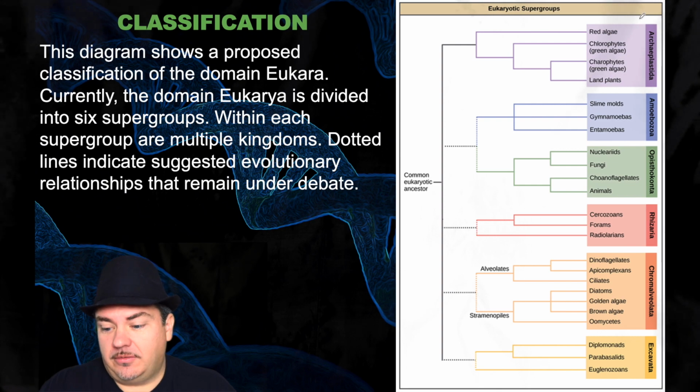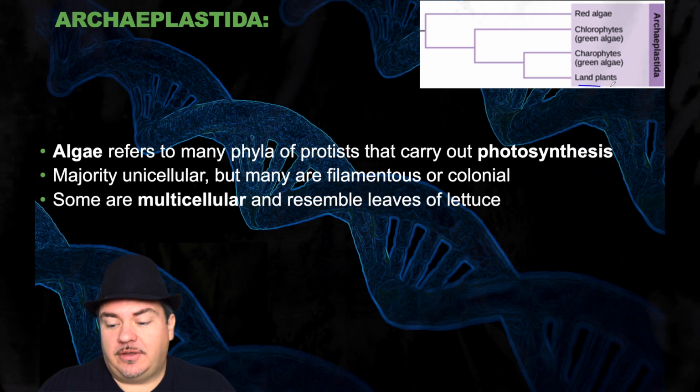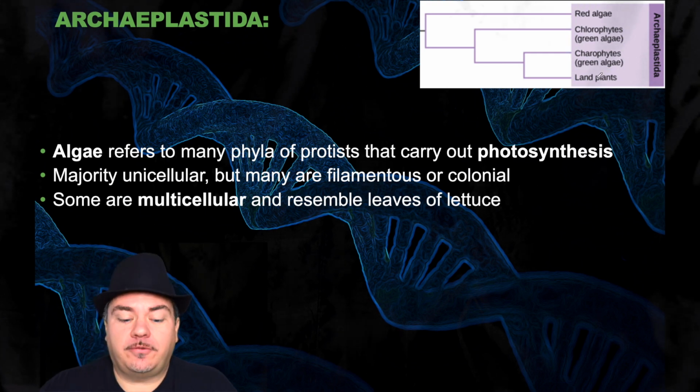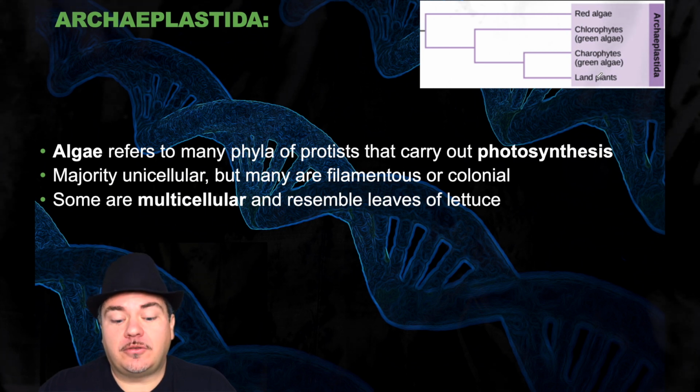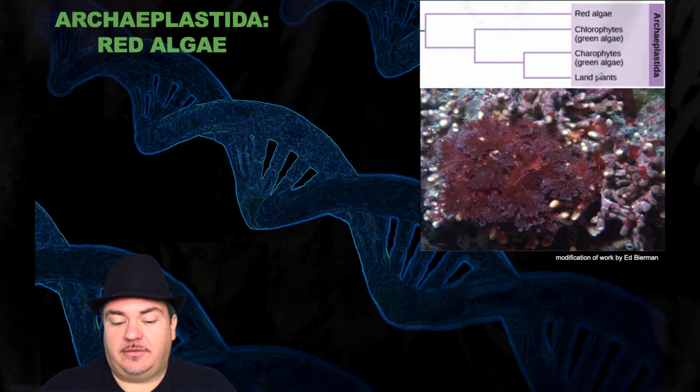Let's start up here with this group, the Archaeplastida. Okay, this includes the algae and the land plants. So land plants, that's one of the kingdoms, so those are not protists. But these other ones are protists. Algae refers to many phyla of protists that carry out photosynthesis. Most of them are unicellular, but some form filaments or form colonies. Some are multicellular and resemble the leaves of lettuce.